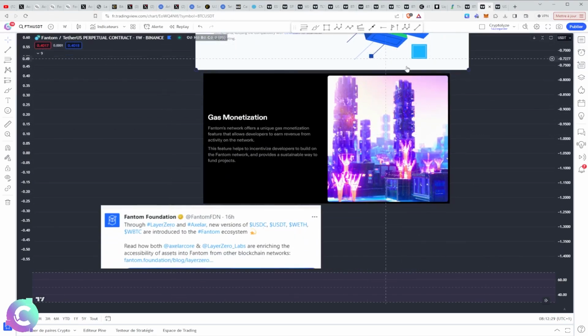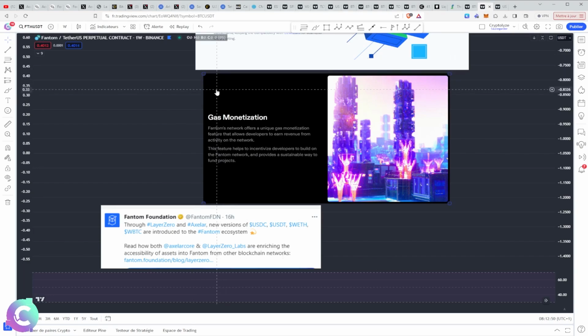What does that mean? This means that when I build a decentralized application on Phantom, I have the possibility of being able to recover part of the costs that the blockchain recovers from all the transactions that are carried out. This means that developers of decentralized applications have additional means of remuneration. And that's the goal.